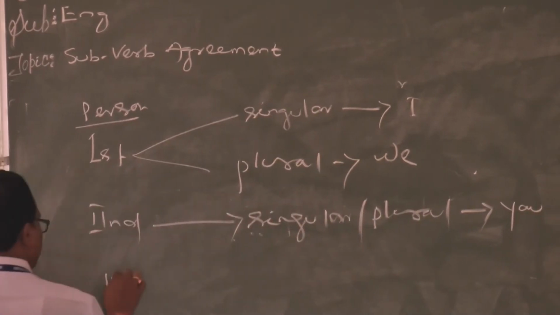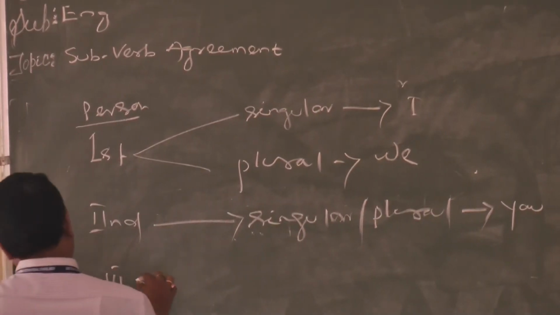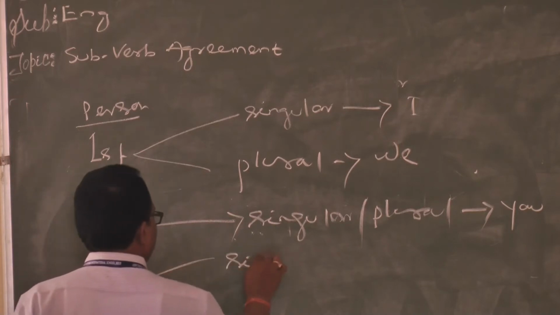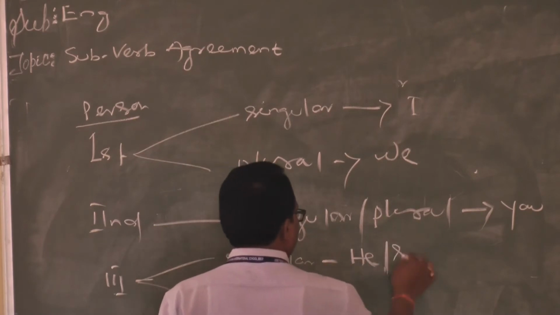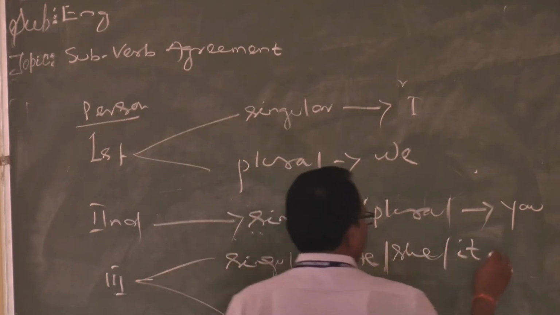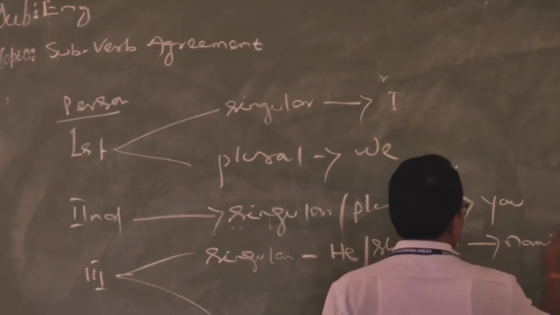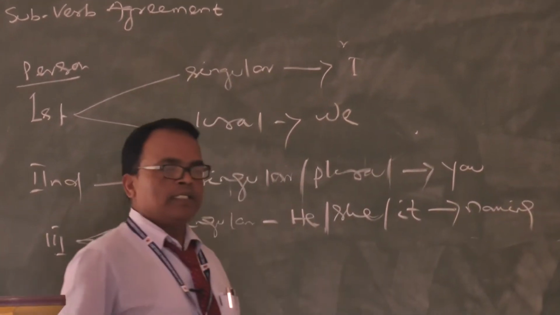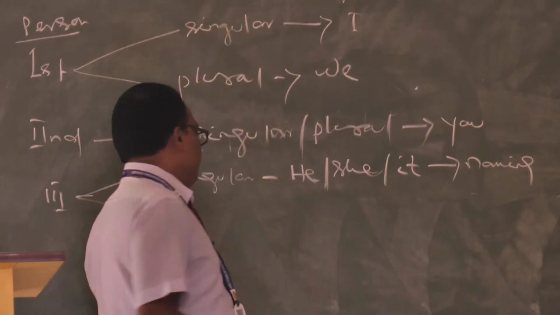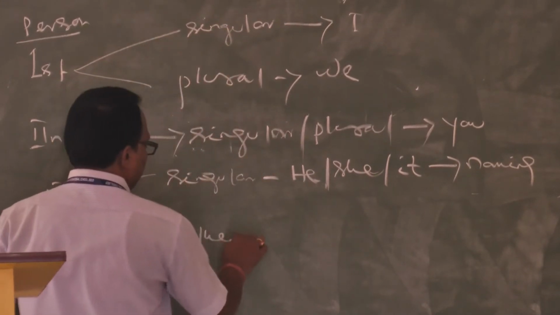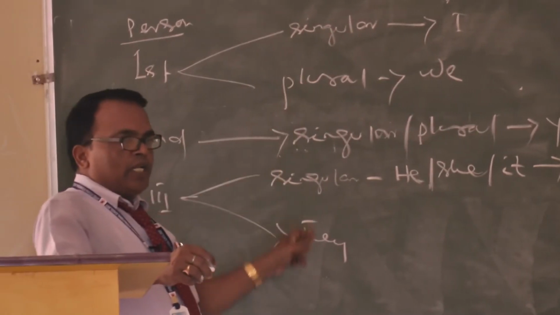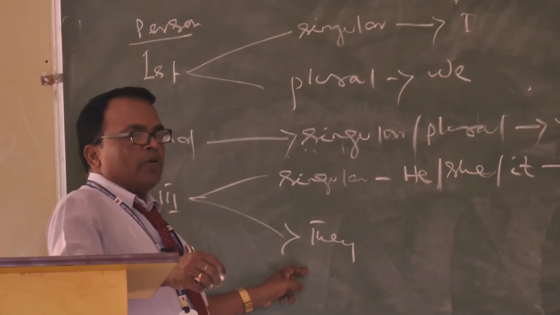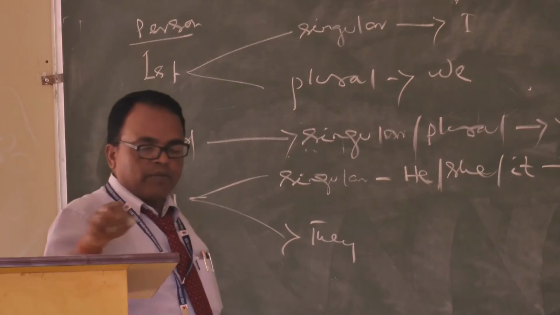Third person, singular: he, she, it, or any naming word, like Ram, Syam, Govinda, Gopal, Madhava, Hari, Sita, Rukmani, Lakshmi, whatever it may be. Plural is they. So every person has two numbers, singular and plural. Accordingly we use the verb with this, and that is called subject verb agreement.